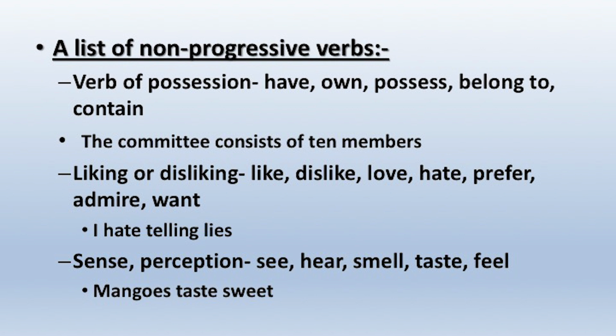Sense perception is one expression, so omit the comma between sense and perception. See, hear, smell, taste, sound, etc. come under sense perception. For sense perception also we use the simple present tense form of the verb: mangoes taste sweet.